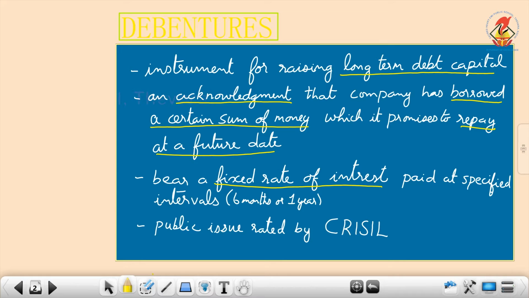Once again, debenture is an instrument for long-term debt capital. It's an acknowledgement of borrowing which is promised to be repaid at a future date. It bears a fixed rate of interest. It is rated by CRISIL.